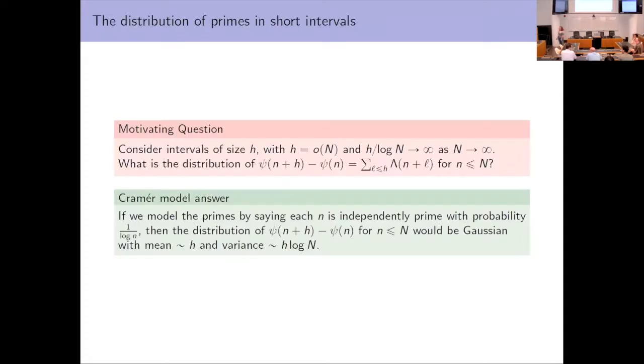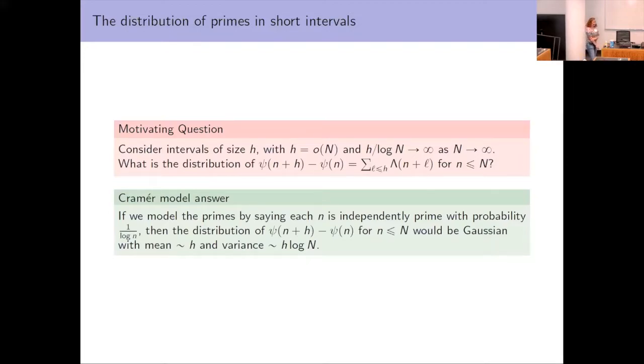So the motivating question that we're going to consider, at least at first, is if we have short intervals, as we've talked about before. So we have intervals that are small with respect to n, but go to infinity with respect to log n as n goes to infinity. And we want to consider the distribution of the sums of the von Mangoldt function, so the distribution of the number of primes we see in these moving intervals.